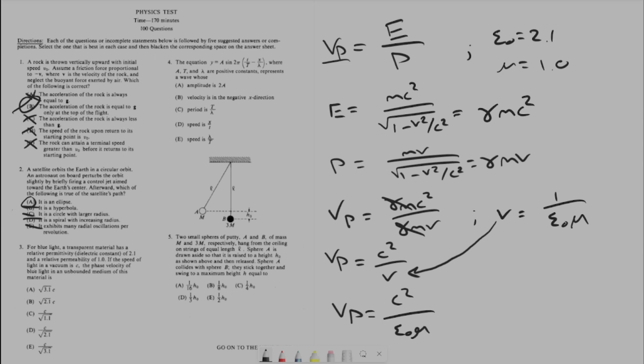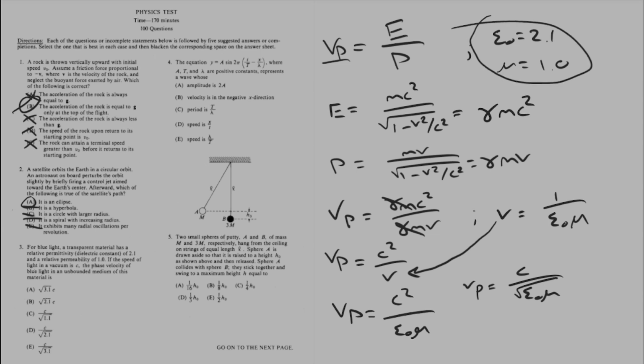But looking at the answers over here, they want something to do with a square root. So the phase velocity is equal to c over the square root of epsilon mu. Plugging in our values, we get that the phase velocity is c over root 2.1, which is D. So all these others are no good.